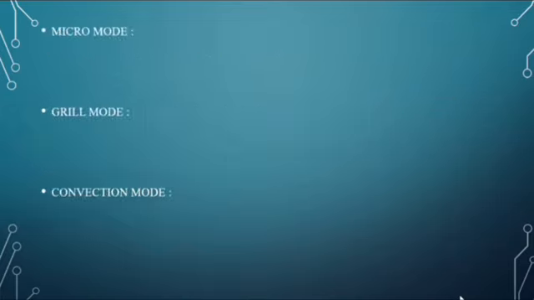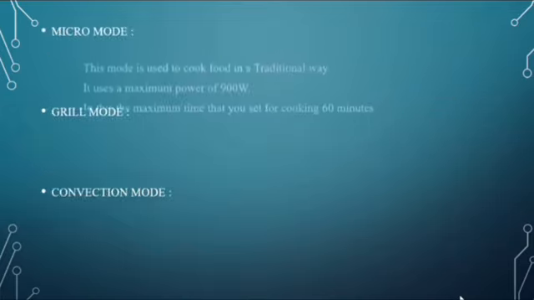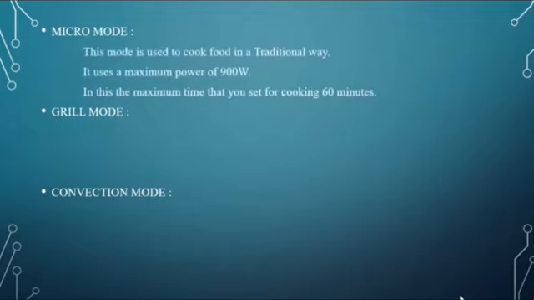First, what is micro mode? This is a traditional way of cooking mode. The maximum power of 900 watt will be consumed by this mode. In this case, the maximum time that the user can use is up to 60 minutes.